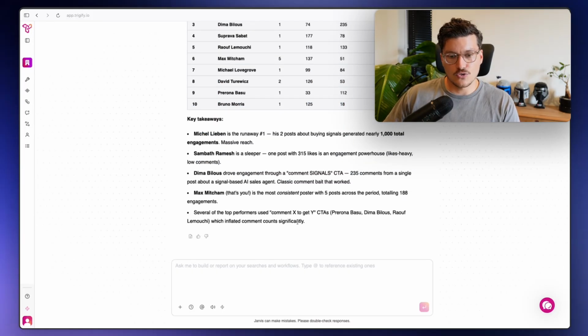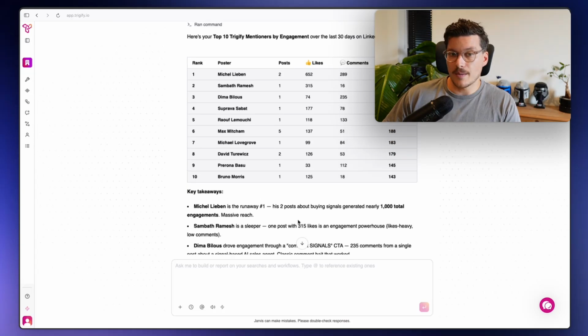Now what I might want to do is like, okay, this is pretty cool. I might want to set up a scheduled task, AKA a workflow, to track this on an ongoing basis.